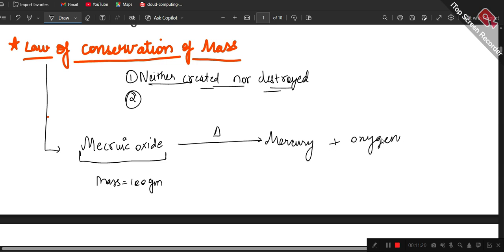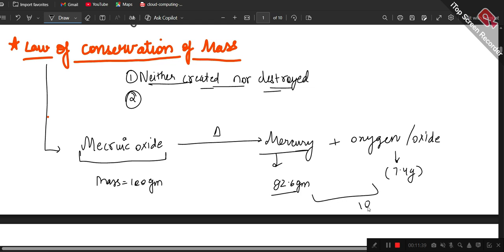The mercury is going to be 92.6 grams, and the remaining 7.4 grams is going to be oxygen. If you combine both of them, you again get 100, which means the mass has been the same. Though it is converted into simpler substances, the mass is not destroyed.